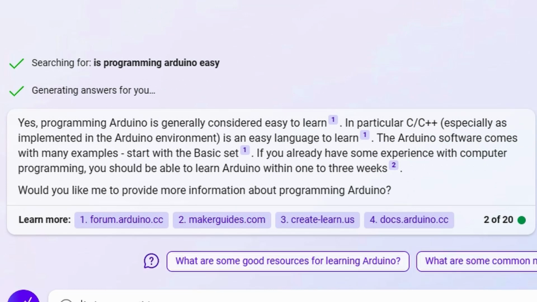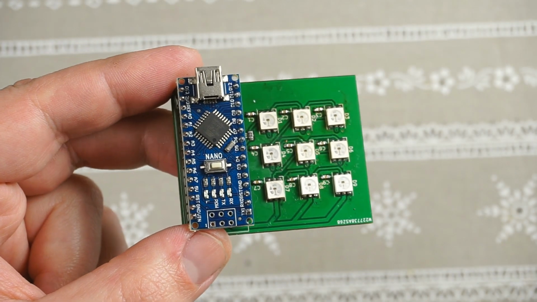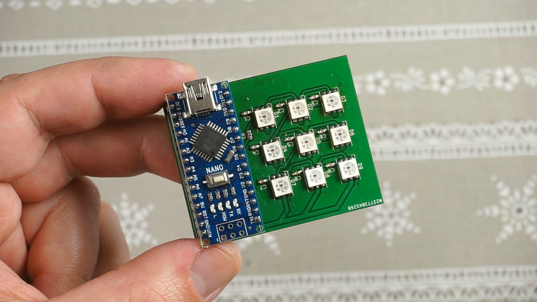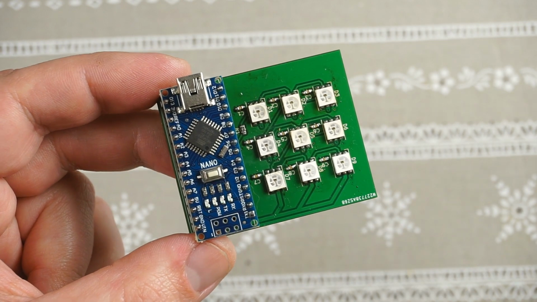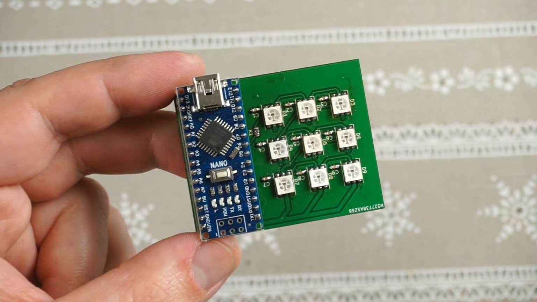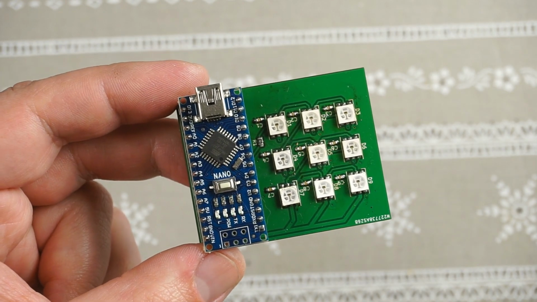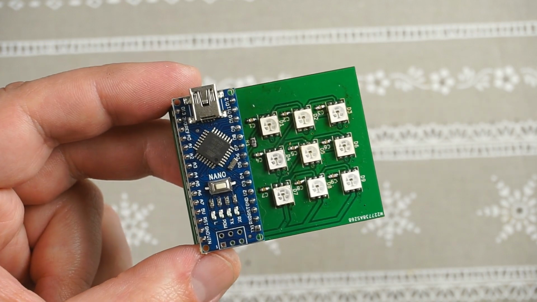To figure out how well these work, I think it's best to actually try them out. In this video I will take my latest PCB, an Arduino Nano based tic-tac-toe game with a 3x3 grid of NeoPixels, and try to make it work with AI generated source code without any manually written code.